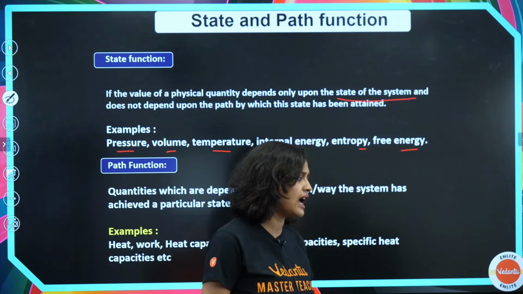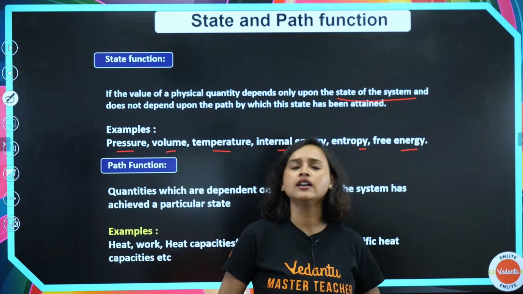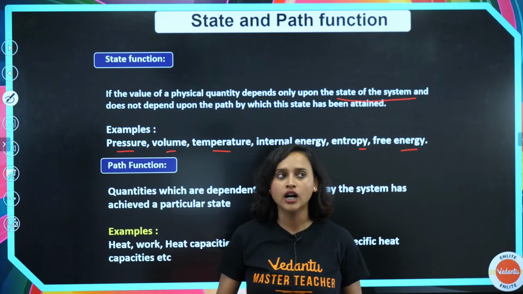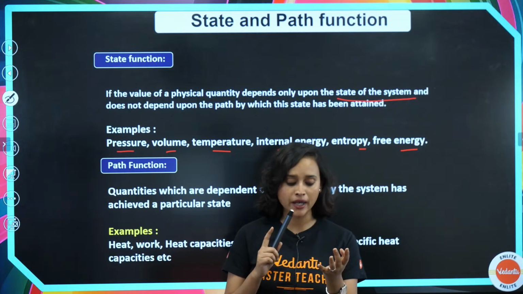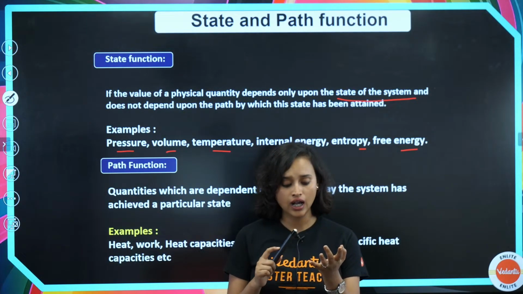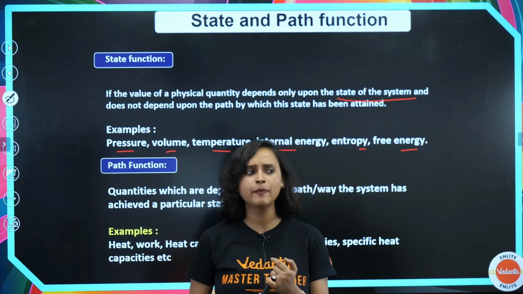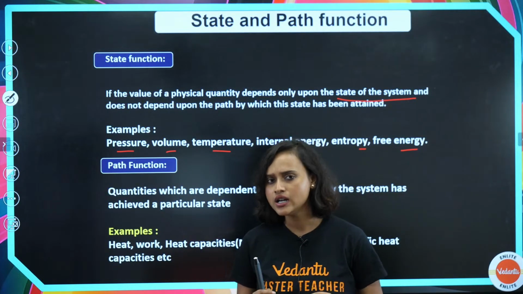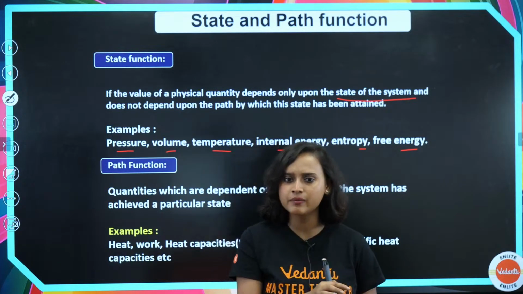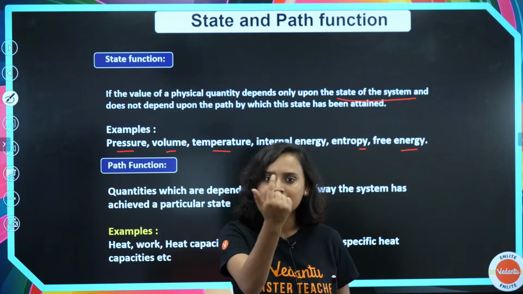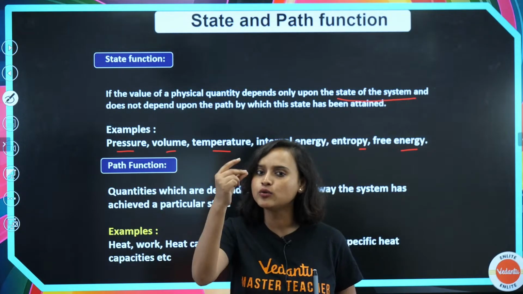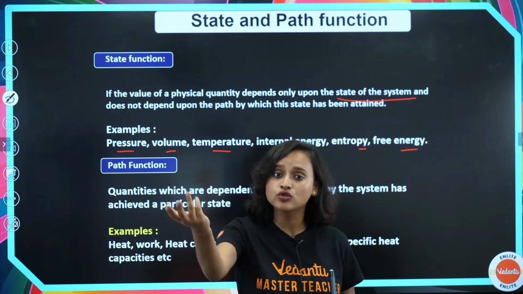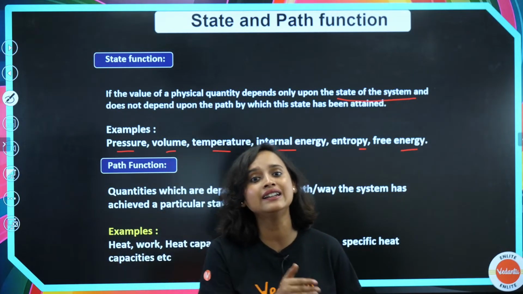Let's say that my mom has asked me, beta, while you are coming home, pick up some medicines, also pick up some cat food, also pick up some food for me. Maybe pick a plate of biryani for me as well. Now what happened? My mom has basically told me that this is the path you have to follow. She told me that you have to go to the medical shop, the pet shop, and the biryani place so that you can bring me all of these. So my path is decided, right?